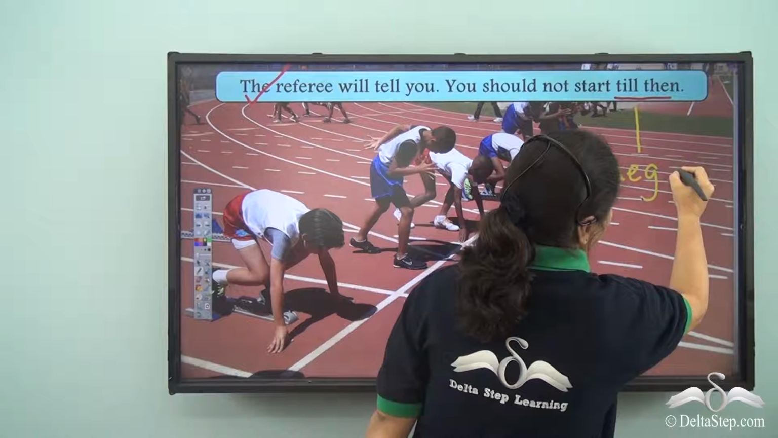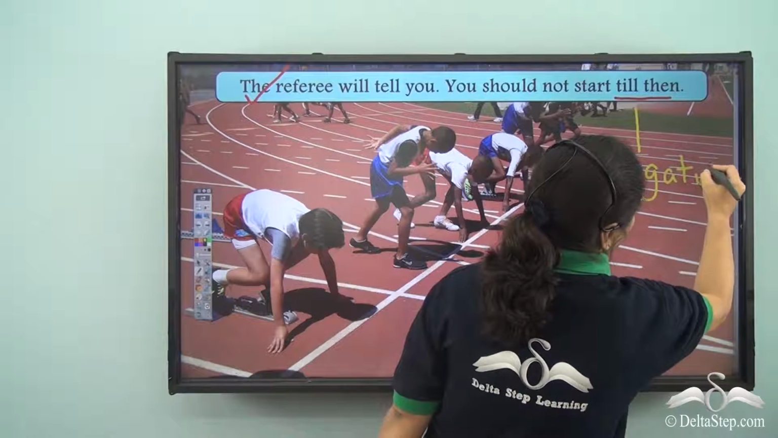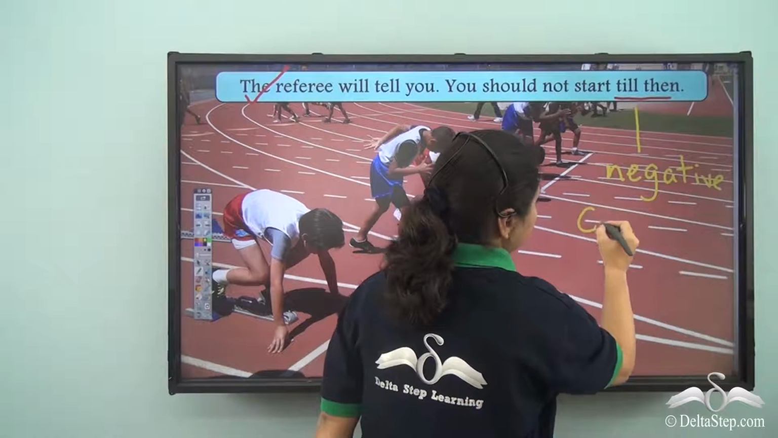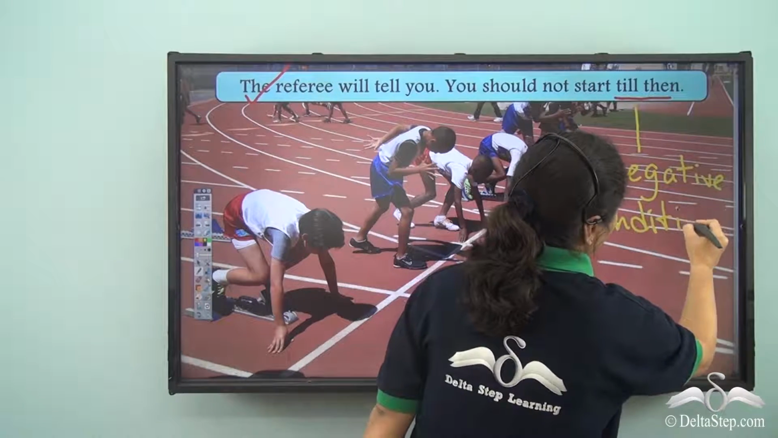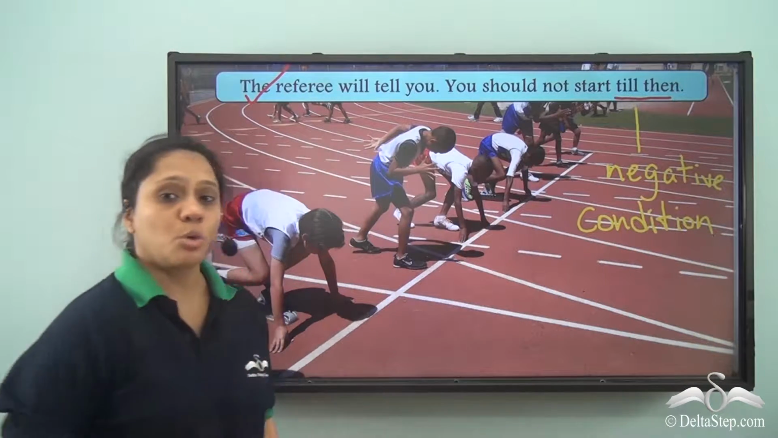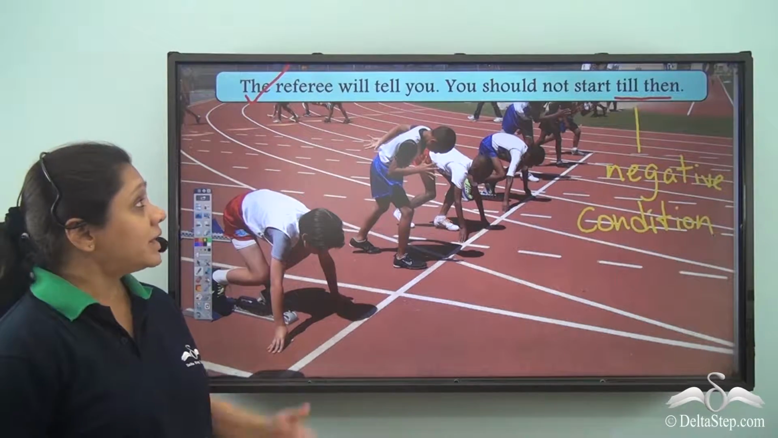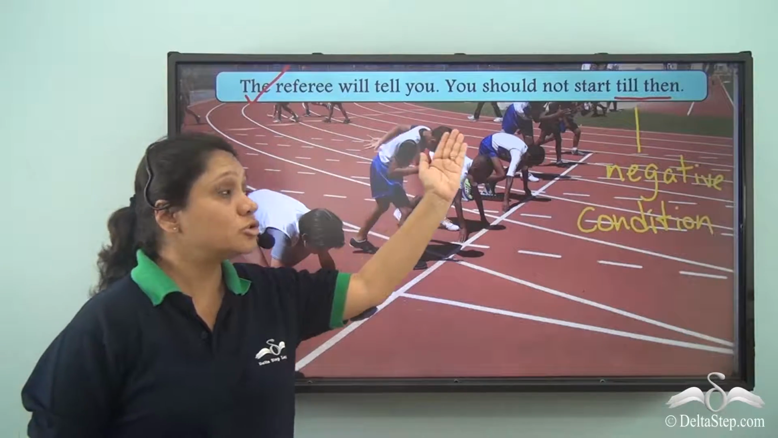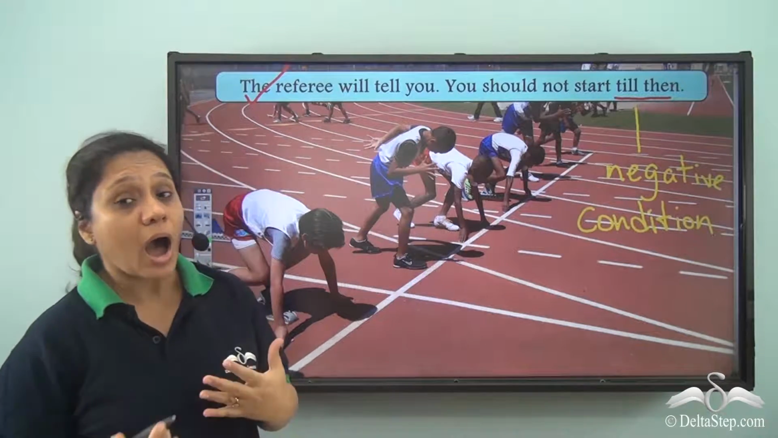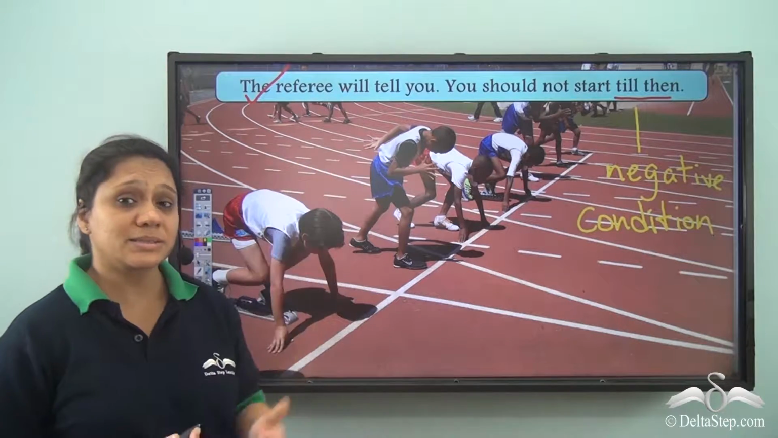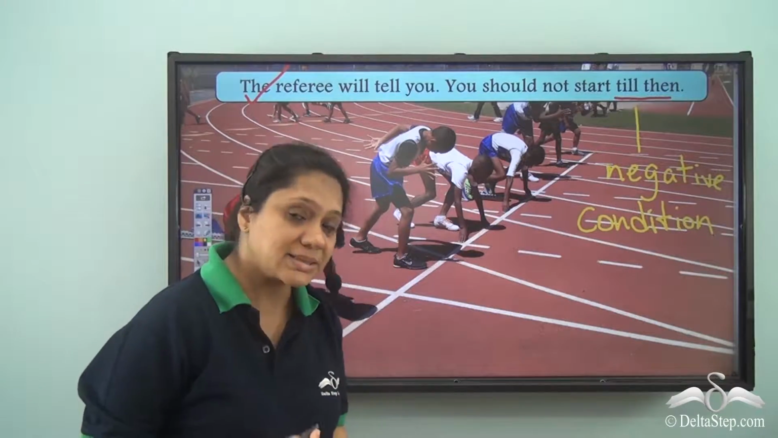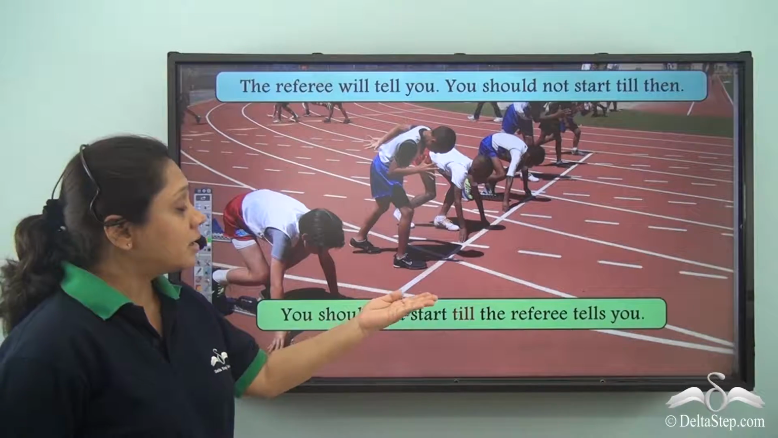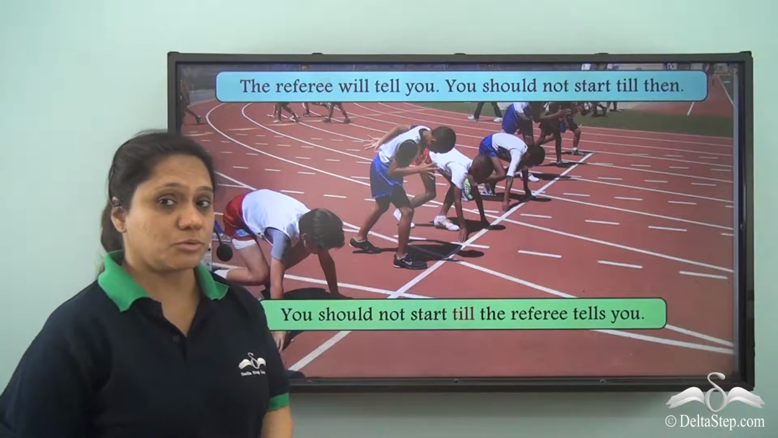So till then is a negative condition, which means that till the referee tells you, you should not start. So how will we join two sentences if there is a condition specified by till then? Let us see how. You should not start till the referee tells you.